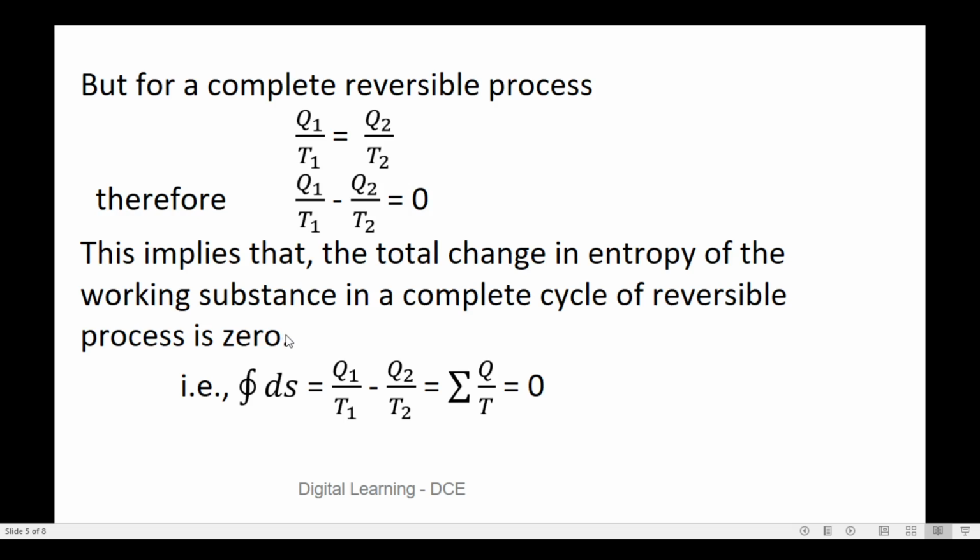In other words, the integral over the complete cycle of dS, which is Q1 divided by T1 minus Q2 divided by T2, equals the sum of Q by T, which equals 0. That is, the change in entropy is 0 in the case of a reversible process.